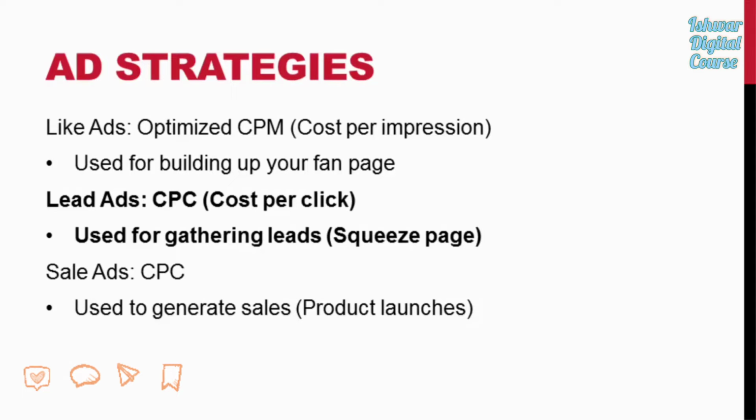Facebook also offers cost per click, or CPM, which is cost per impression. Cost per click means you are going to pay every time someone clicks on your ad, no matter what they do on the other end. A CPM, or cost per impression, means you are going to pay a flat amount per 1,000 impressions. So no matter if no one clicks on your ad or if all 1,000 people click on your ad, you are going to pay one small fee per every 1,000 impressions.